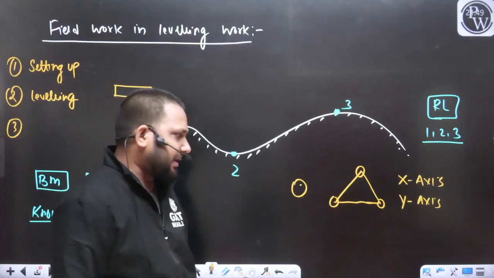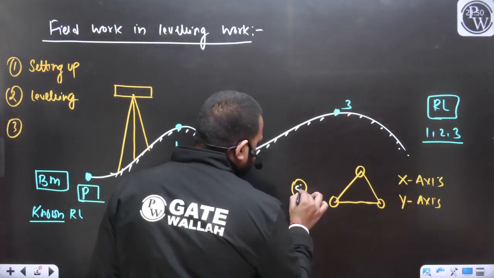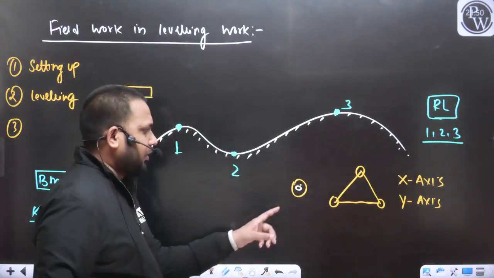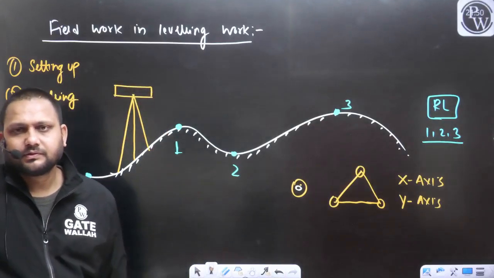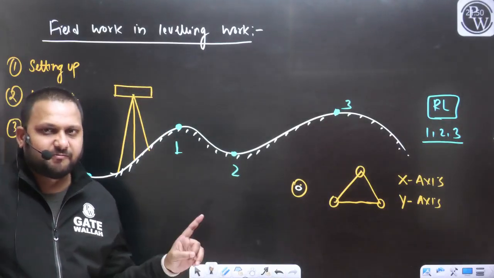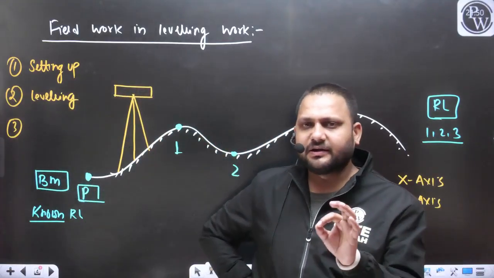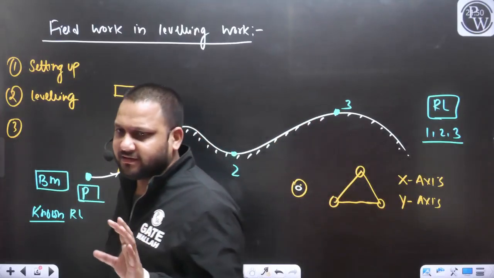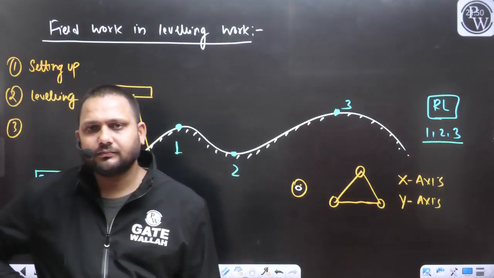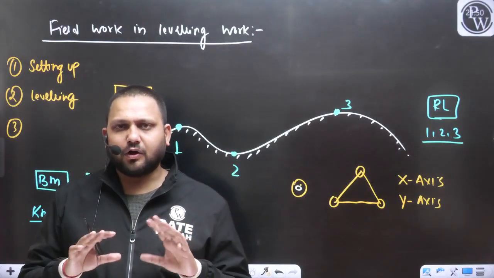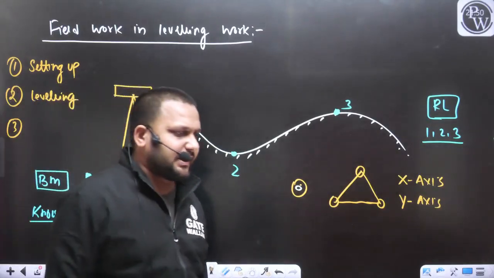There will be a marking something like this at the center. Now what we want is that this bubble should be at the center. And this bubble will be at the center only if the instrument is leveled about both axes, x axis and y axis. If the instrument is not leveled about any particular axis, the bubble will not be at the center.